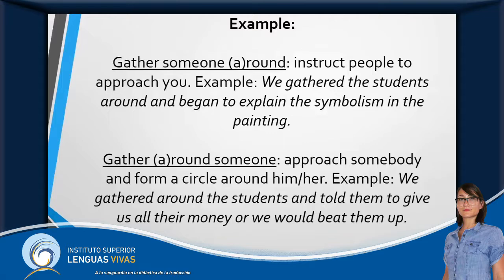And the other example is gather around someone. You see that the word order is changed. It means to approach somebody and form a circle around him or her. And the example is, "We gathered around the students and told them to give us all their money or we would beat them up." I hope you've enjoyed this class and I'll be expecting your submissions.